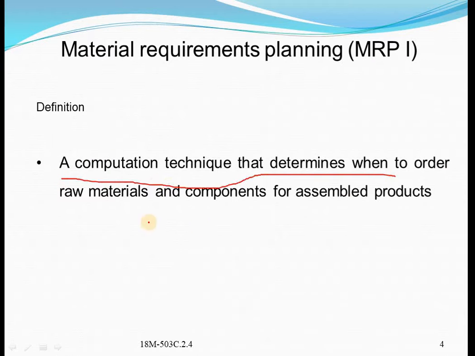So what is MRP? MRP is a production planning, scheduling, and inventory control system used to manage manufacturing processes. Most MRP systems are software based. An MRP system is intended to simultaneously meet three objectives. First one, ensure raw materials are available for production and products are available for delivery to customers. Second, maintain the lowest possible material and product levels in stores. Third one, plan manufacturing activities, delivery schedules, and purchasing activities.